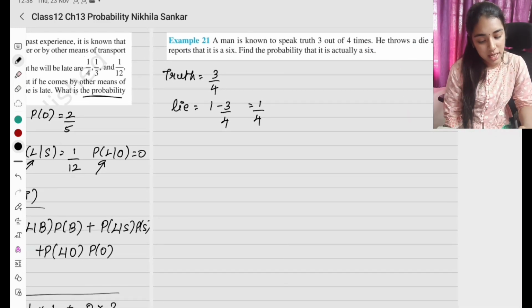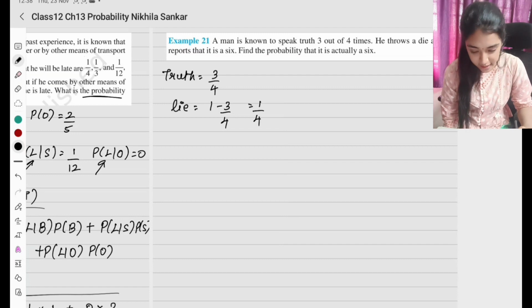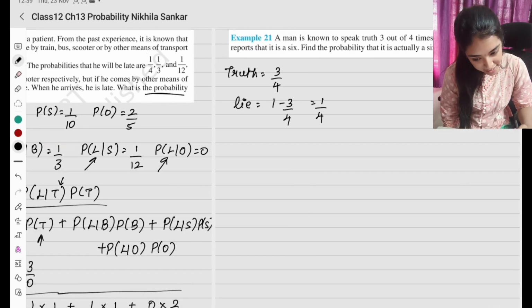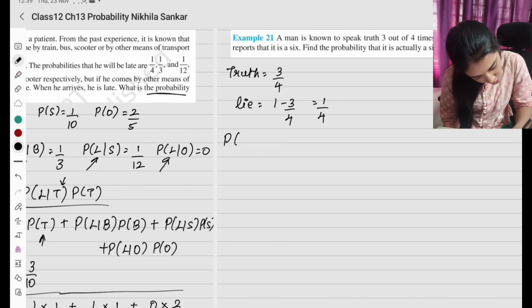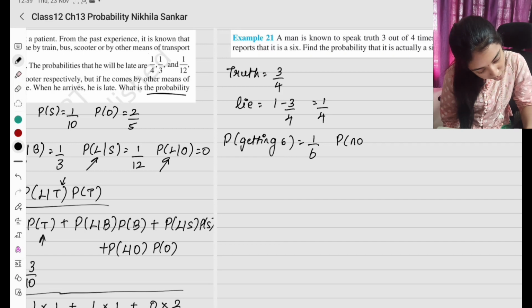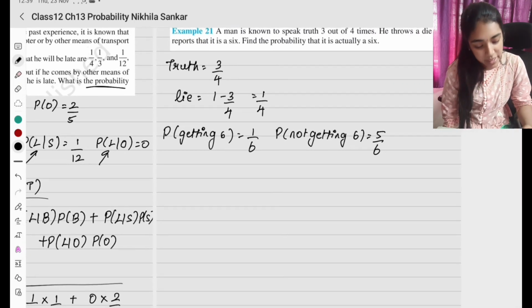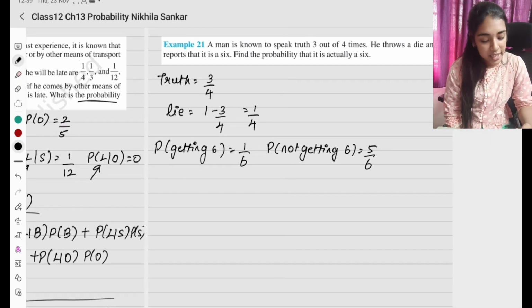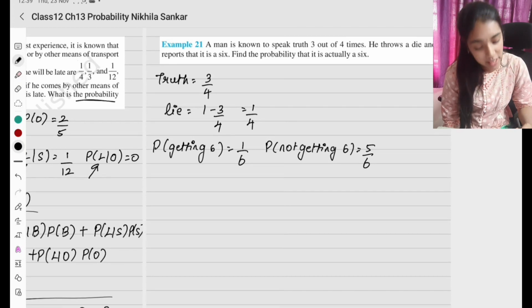He throws a die and reports that it's a 6. So probability of getting a 6 என்ன? Probability of getting 6 is going to be 1 by 6. Probability of not getting என்ன? அதோட negation அப்படியே எழுதிக்கலாம். Not getting a 6 is going to be 5 by 6, 1 minus 1 by 6. Find the probability that it is actually a 6.